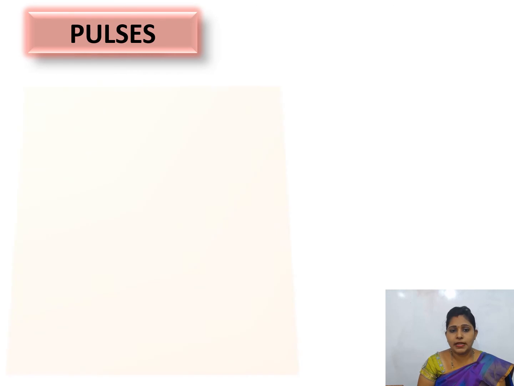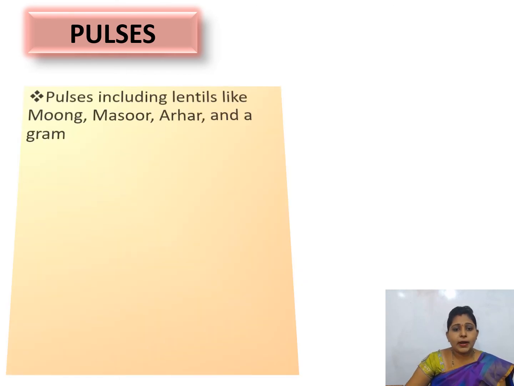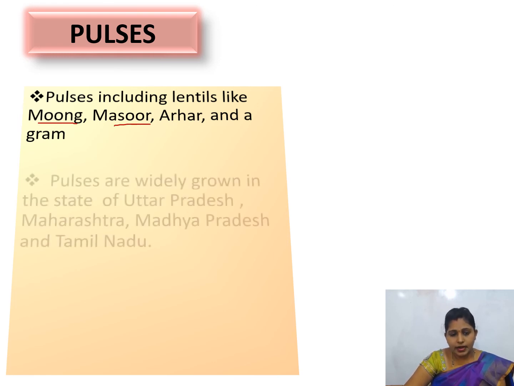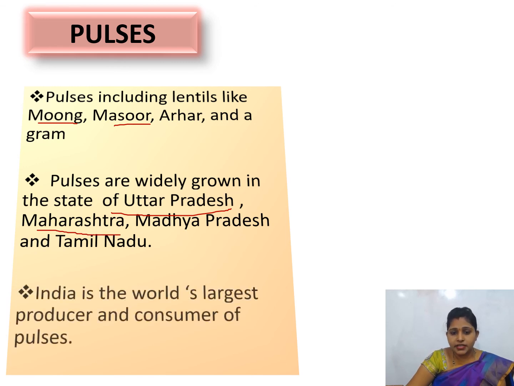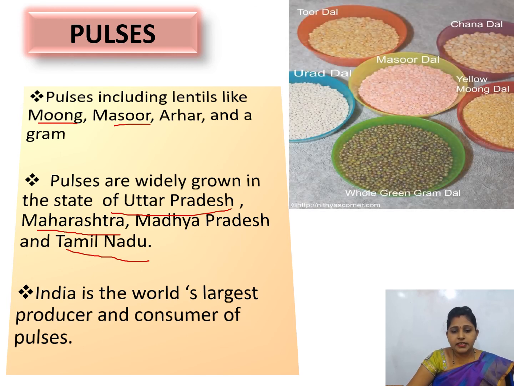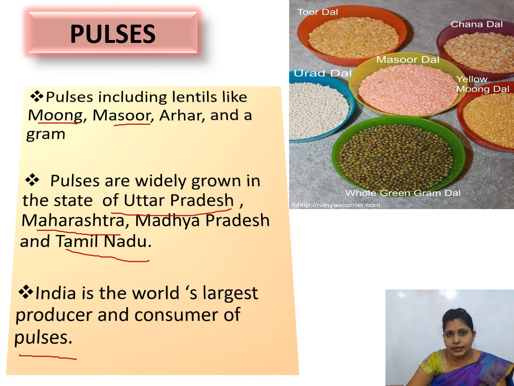Next is pulses. Pulses include moong, masoor and grams. Pulses are widely grown in the states of Uttar Pradesh, Maharashtra, Madhya Pradesh and Tamil Nadu. India is the world's largest producer and consumer of pulses. More pulses are grown in India.